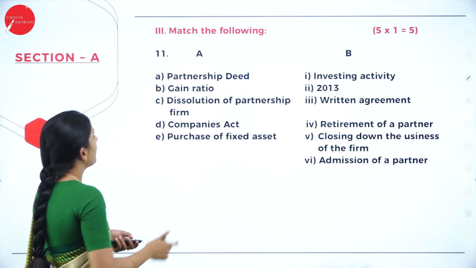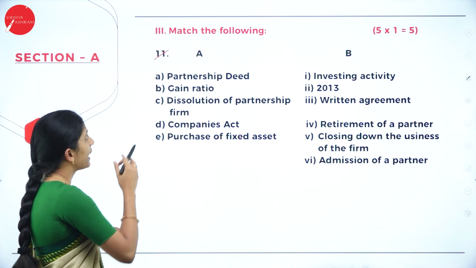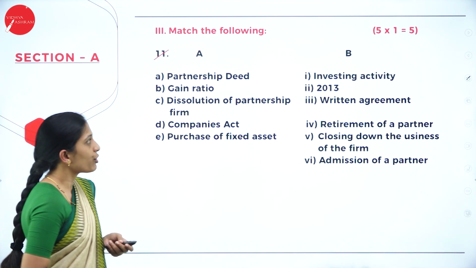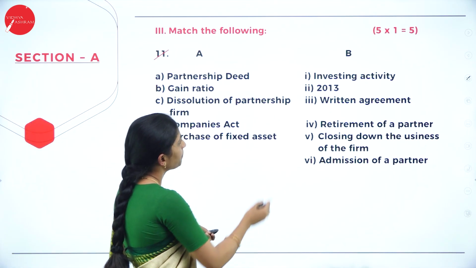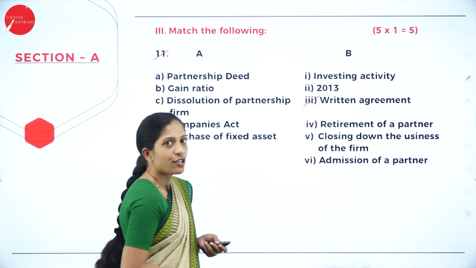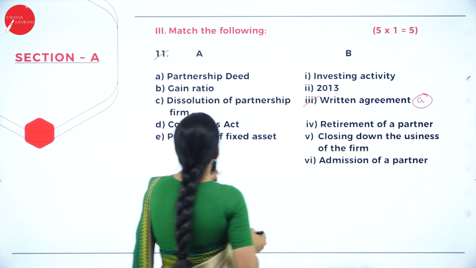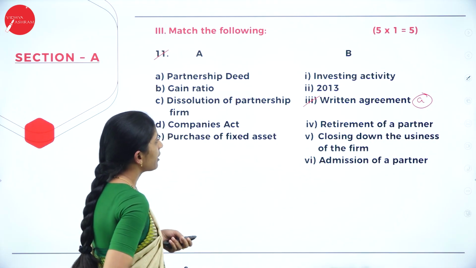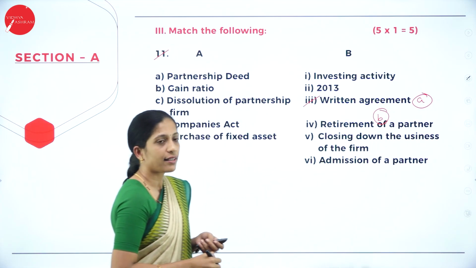Now moving on to the 11th one, it is match the following, where you can get 5 marks easily. Okay, so partnership deed. You have to see and match here. So partnership deed is what? It is a written agreement. Correct? So partnership deed is a written agreement. This is A. Next, gain ratio. Gain ratio is what? Gain ratio is calculated under retirement of a partner.